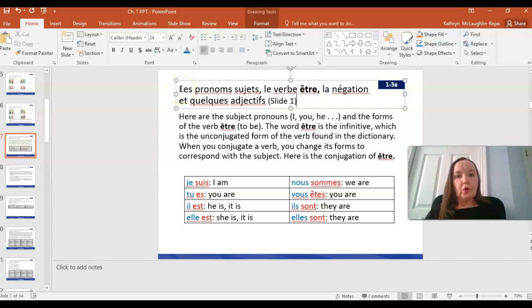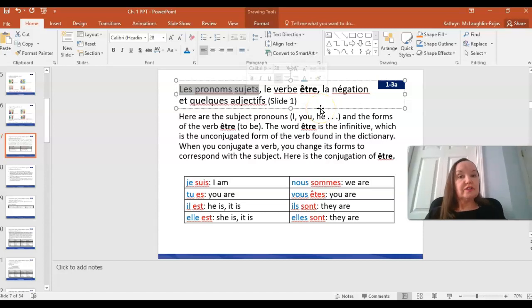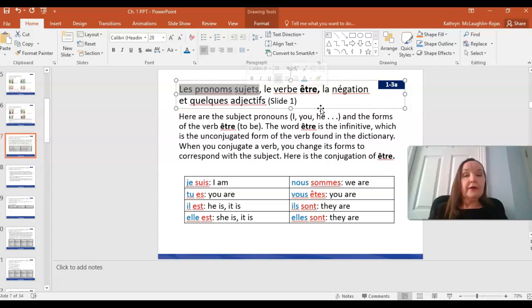So, les pronoms sujets, these are subject pronouns, and in English, subject pronouns are just words like I, you, he, she, it, we, and they. And we use these all the time to take the place of the names of people. If we don't want to repeat their names, we use a pronoun or a subject pronoun instead. They're called subject pronouns because they come at the beginning of the sentence. The first thing that pops up in a sentence is the subject of that sentence. It determines what everything else that comes after it is going to be. So that's why they're called subject pronouns.